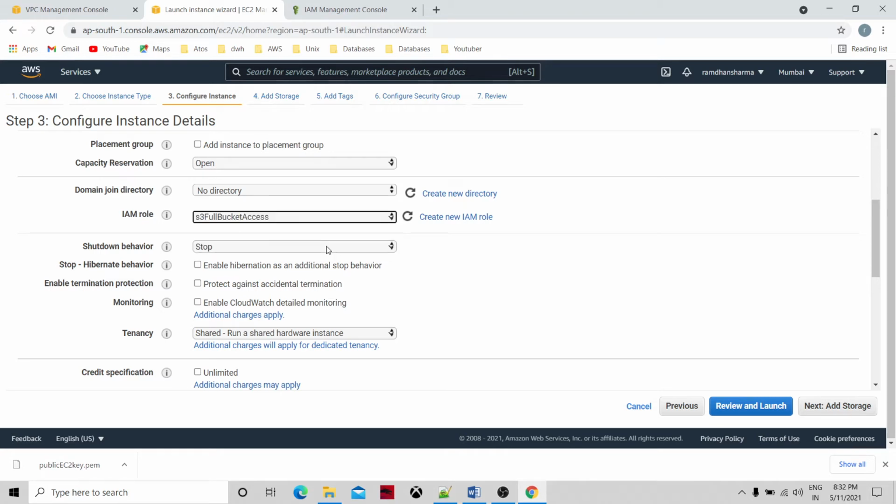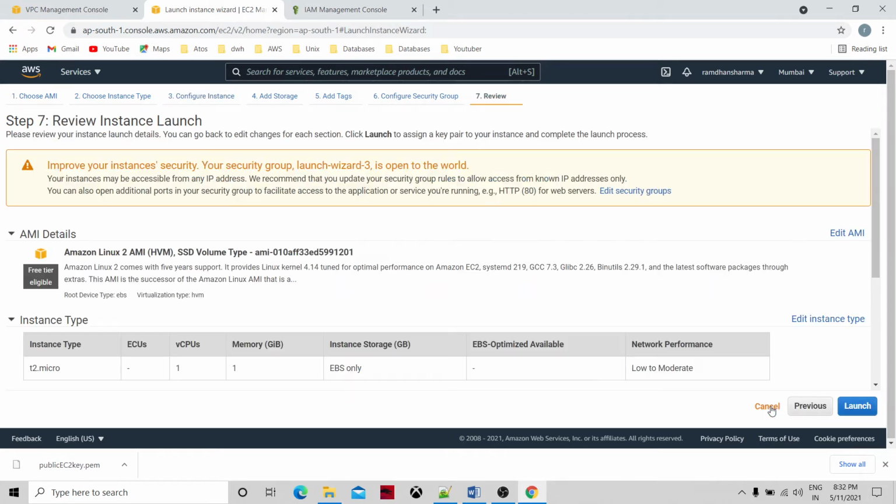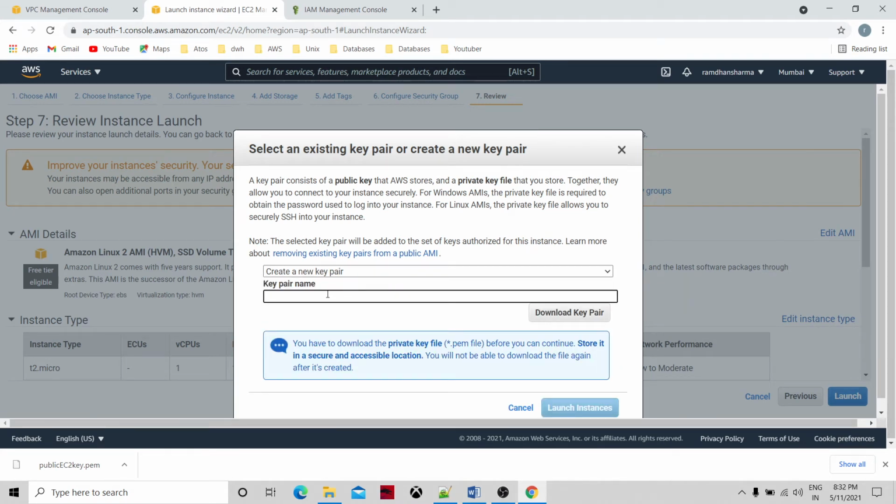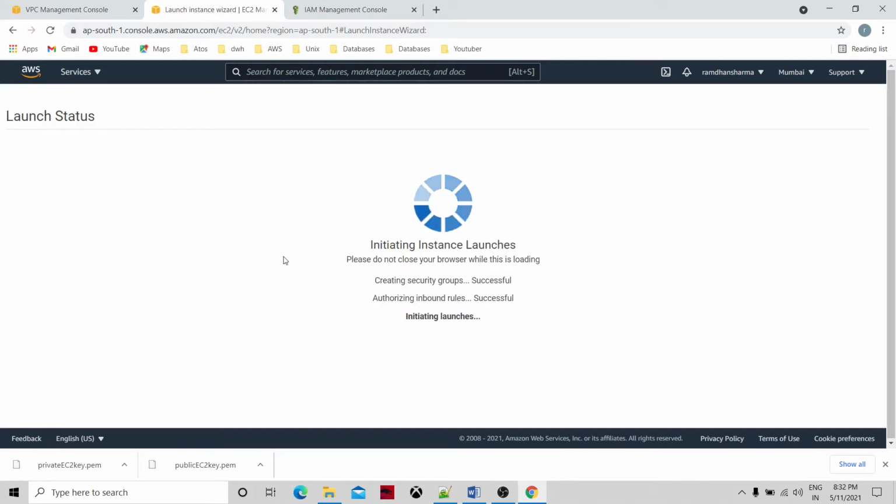The same IAM role I am going to assign. Review and launch. Creating a new key pair, this time I'm giving the private EC2 key. I'm downloading this key and launching the instance.